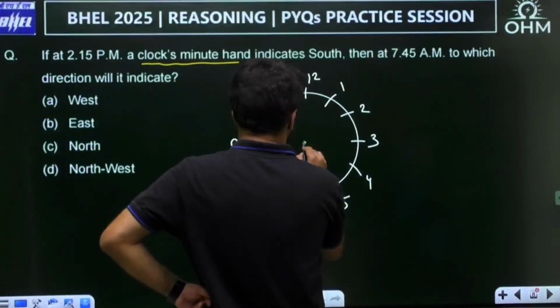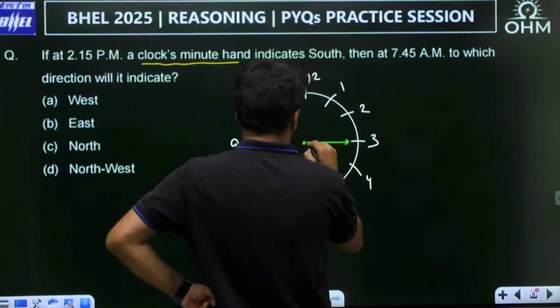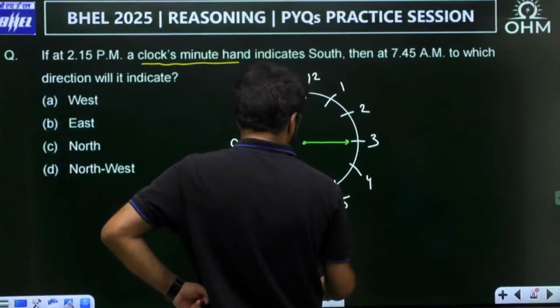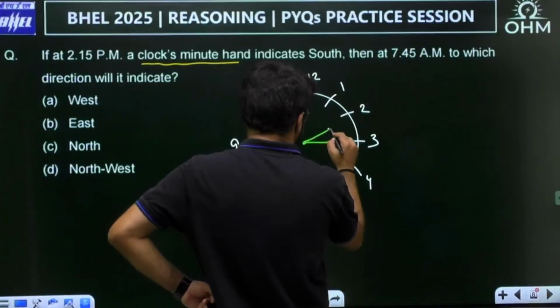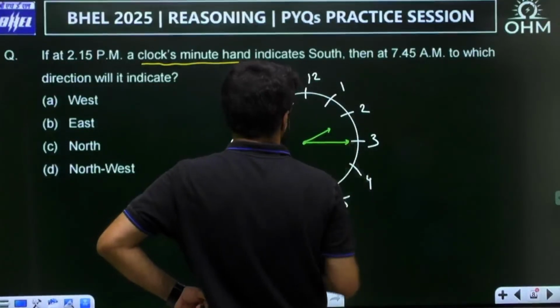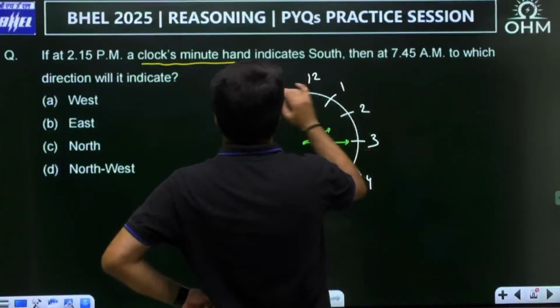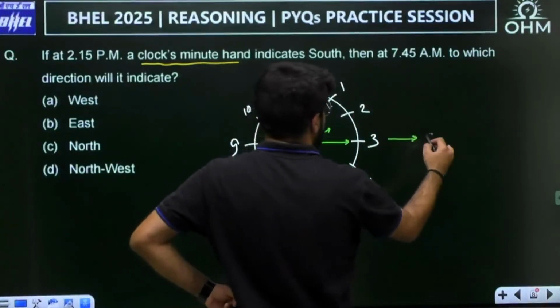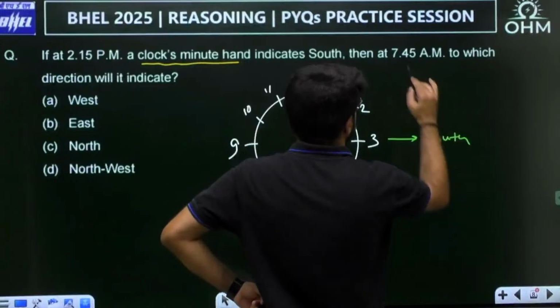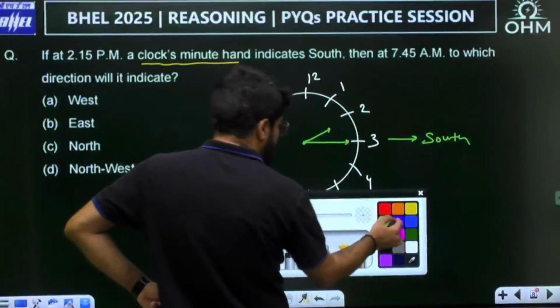2:15 p.m. This is the minute hand, this is the hour hand. This is 2:15 p.m., and the minute hand indicates south. That means this direction is south. Then at 7:45, how do you see 7:45?